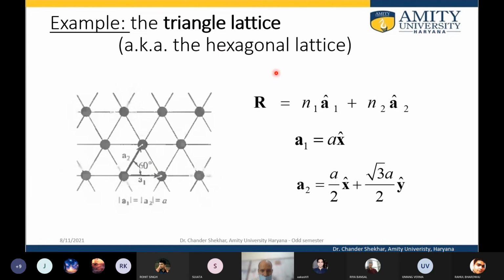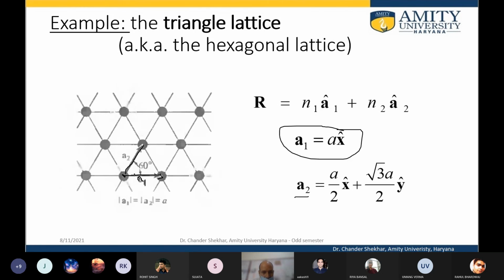So in 2 dimensions, the position vector is r equal to n1 a1 plus n2 a2, and a1 is along, say, the x-axis. So if this is the center point, this is along the x-axis. So this is a1, and a1 is equal to a times x, but a2, because this is at a 60 degree angle, needs to be determined accordingly.